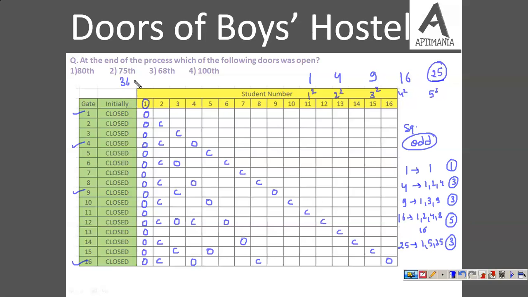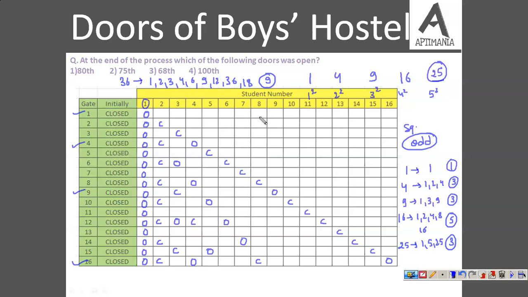Let us check for 36 also. For 36, the factors that we have are 1, 2, 3, 4, 6, 9, 12 and 36. So this is 1, 2, 3, 4, 5, 6, 7, 8. I think I have missed 1, 18. Fine. So again we have an odd number of factors. So for each and every square number, we always will have an odd number of factors. Now see, odd number of factors होने की वजह से क्या हो रहा है?